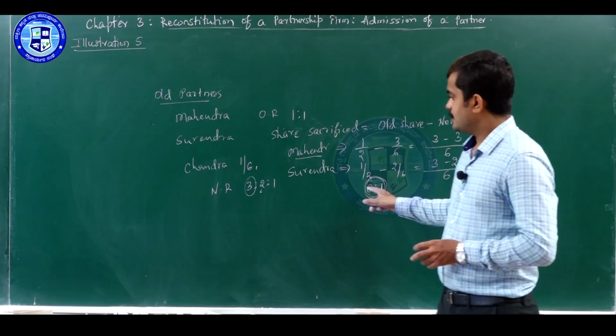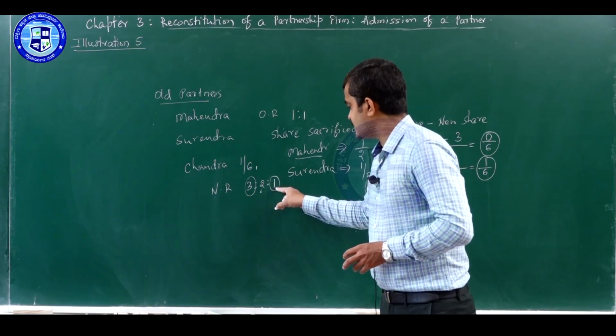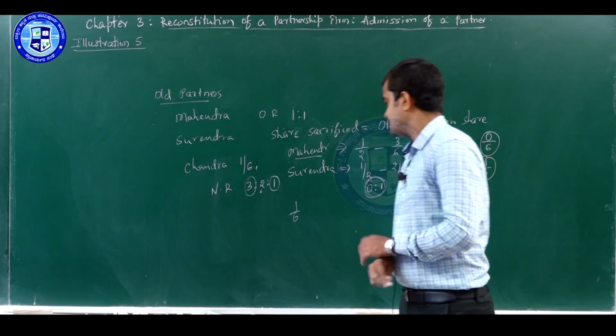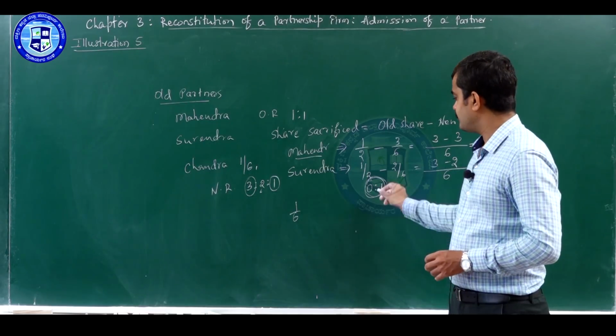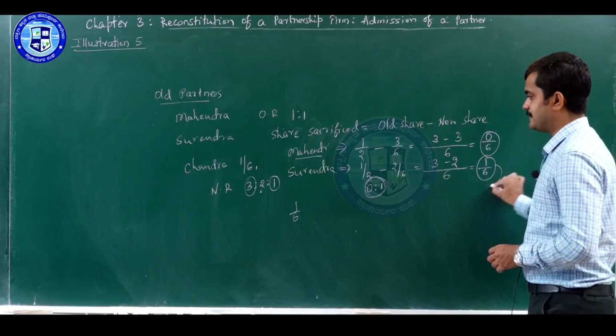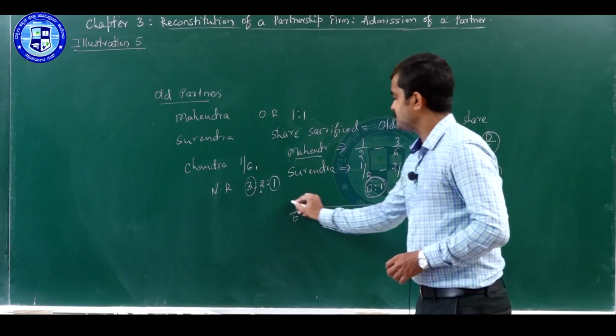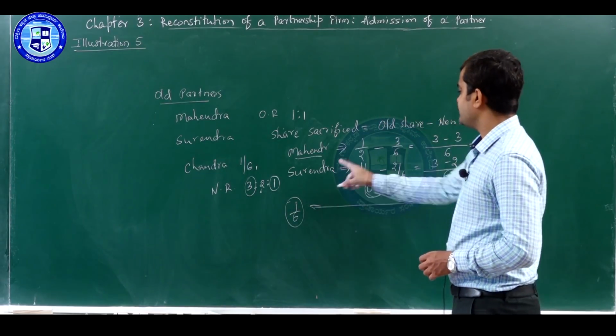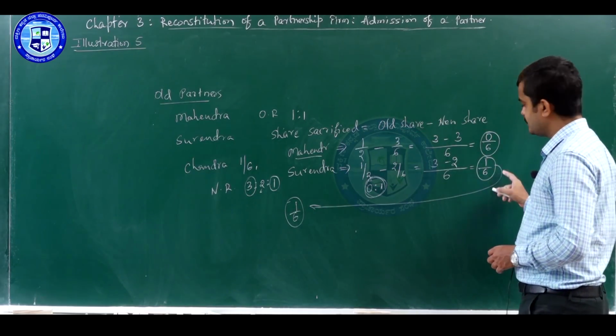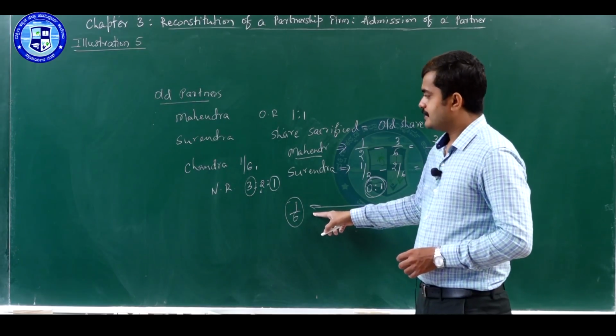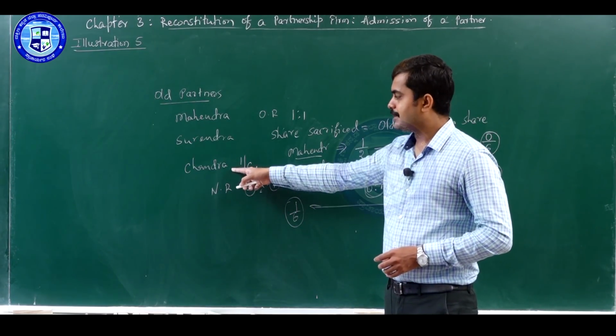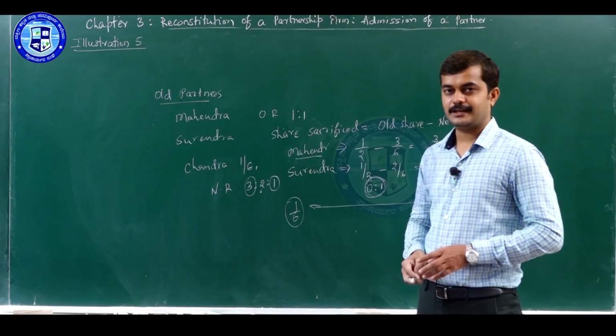So the new partner's share, this 1/6, has come completely from Surendra. So this is the share of Chandra. Surendra has given 1/6 share. That means new partner Chandra has received the complete share from Surendra only.